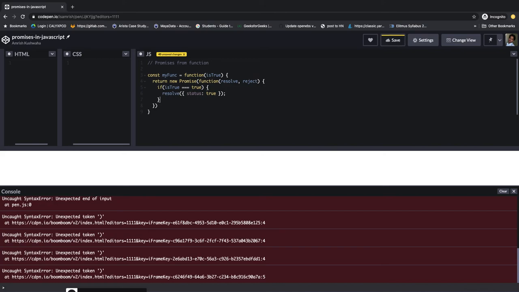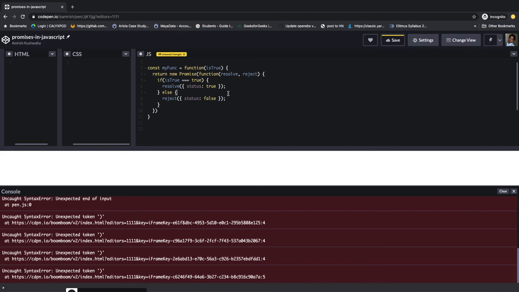Else reject, and this status is false. Okay, so this is the function that I have that is returning a promise.